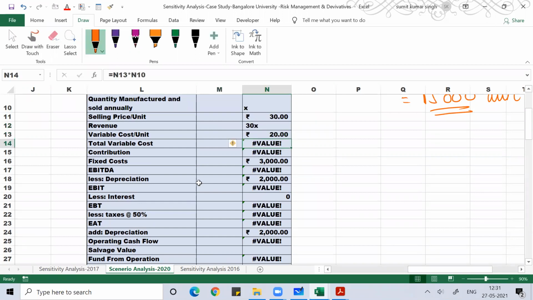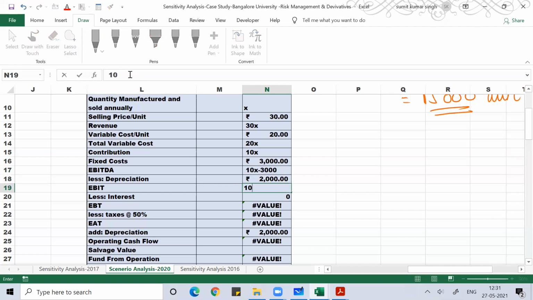Then the variable cost is 20, so the variable cost would be 20X. Then the contribution will be 10X. The fixed cost is 3000, then EBITDA will be 10X minus 5000. Then less depreciation, so minus 3000.